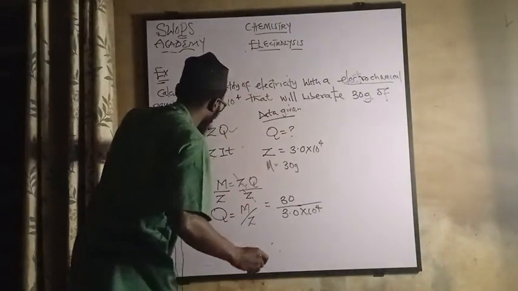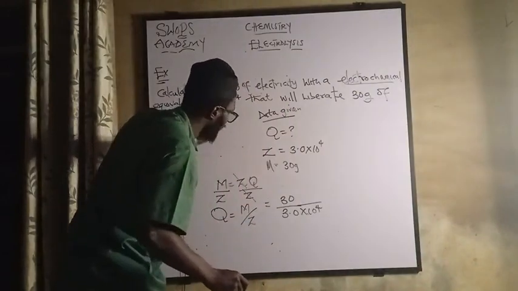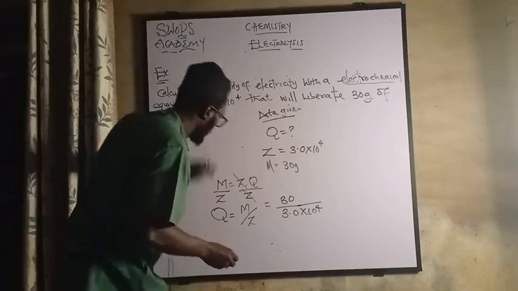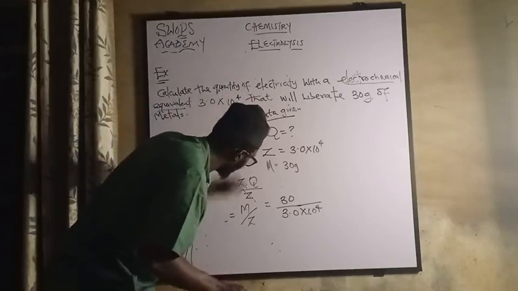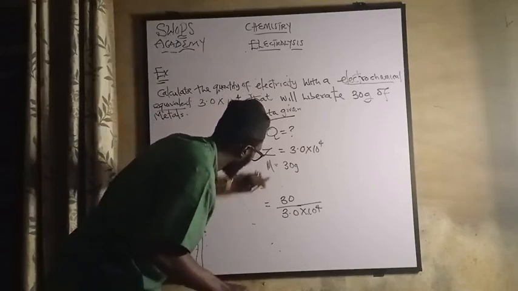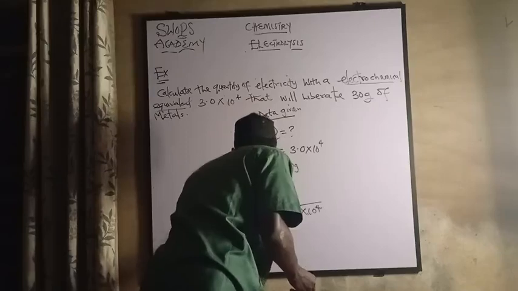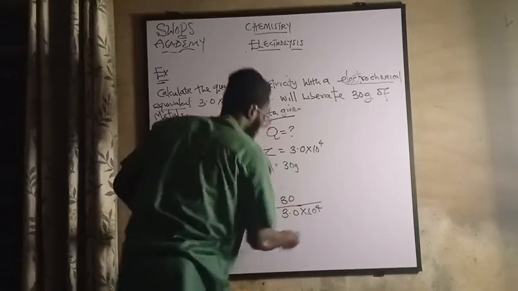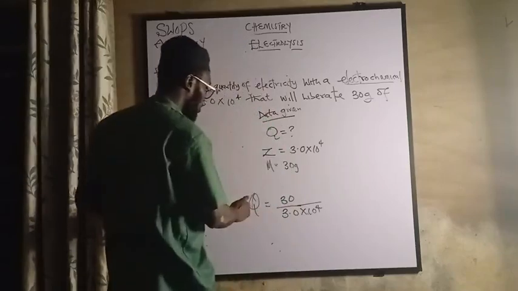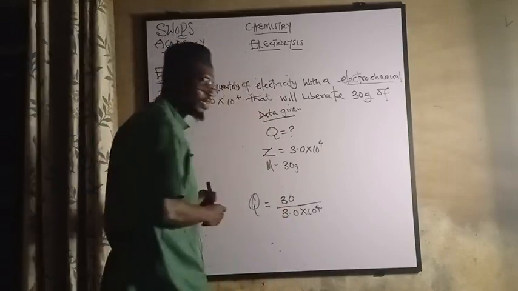Let's try and break it down more. Are we together? Then what follows? Let me clean this since we've noted that. So that means our Q will be mass over Z. Is that not it? So now what is the next thing I'll do? I'll try and break this. How do we break this?